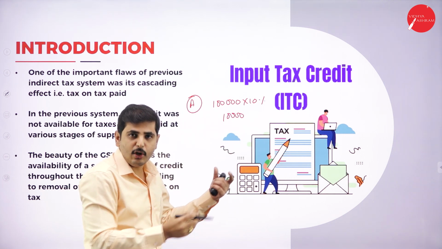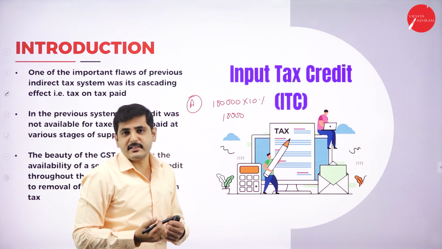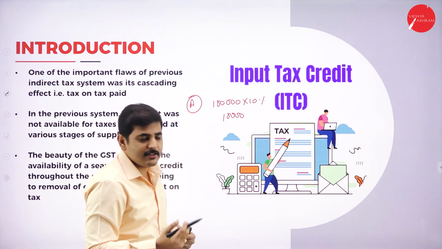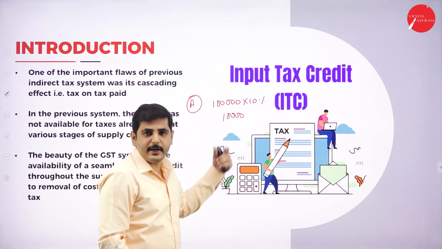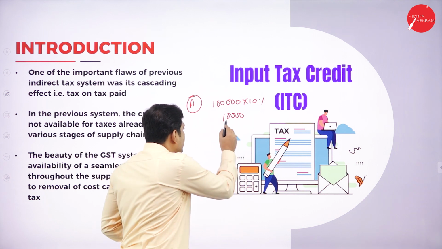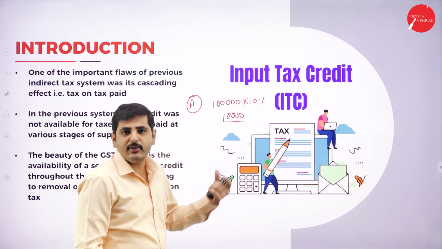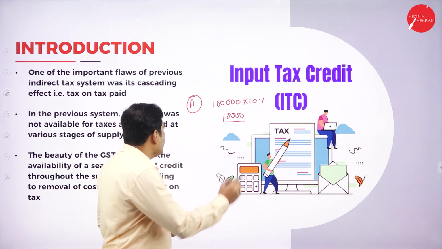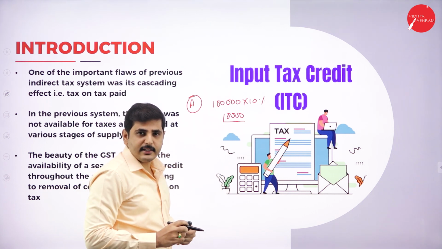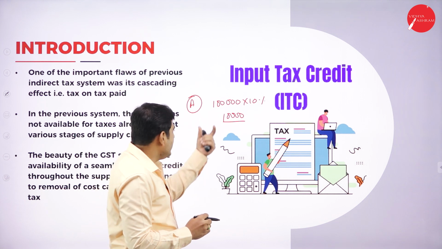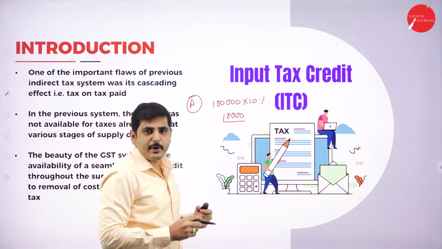Input means goods coming into the business. Goods coming into the business are called inputs. How much have I paid in tax? I have paid the tax of 10,000 on the input. It may also be other raw materials on which I have paid tax like that. So this is the 10,000 rupees I have paid as tax. After using this machine, I have produced the goods.